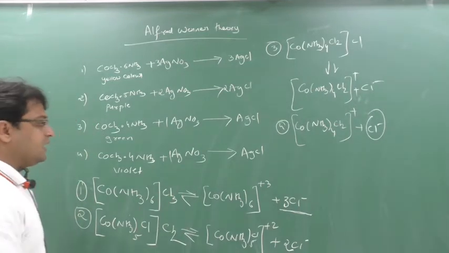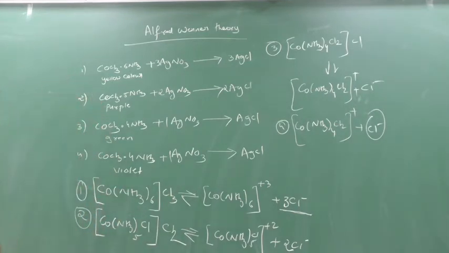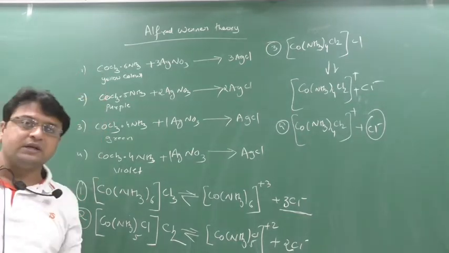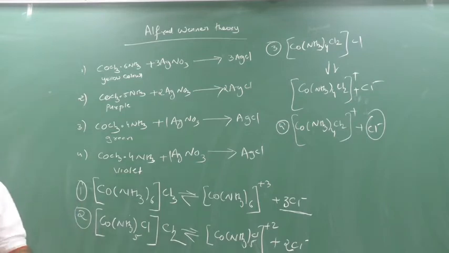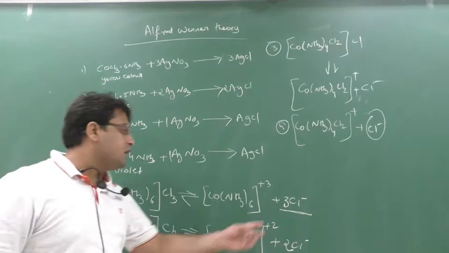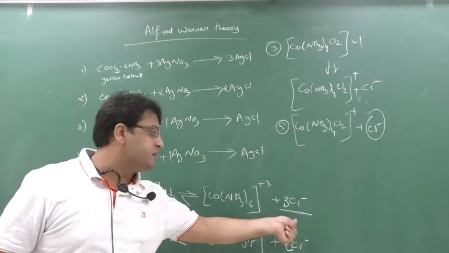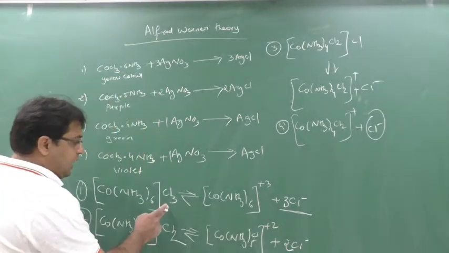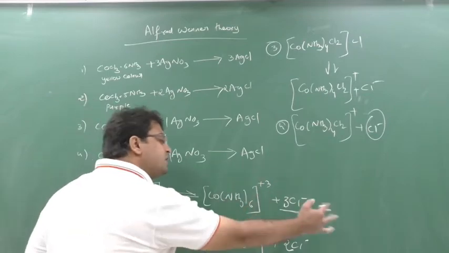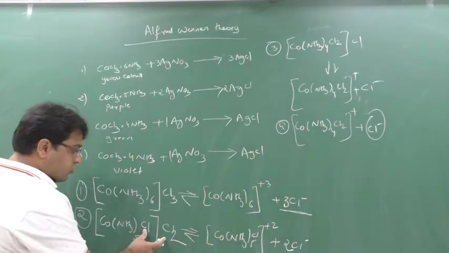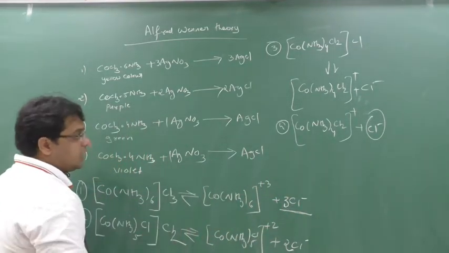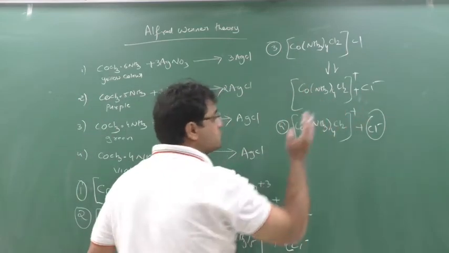First he told that any coordination compound metal will have two valencies. First is primary valency and another one is secondary valency. Primary valency is what? The number of ions which can be dissociated. Now see, here out of 3 chlorine, 3 of them are dissociated. Out of 3 chlorine only 2 are dissociated. Out of 3 chlorine only 1 is dissociated.